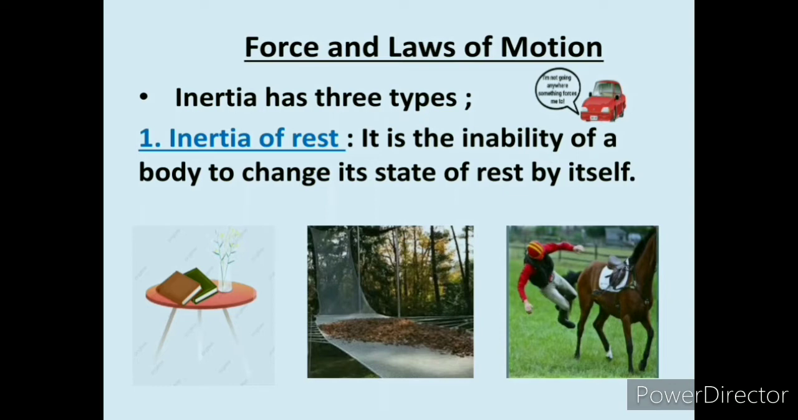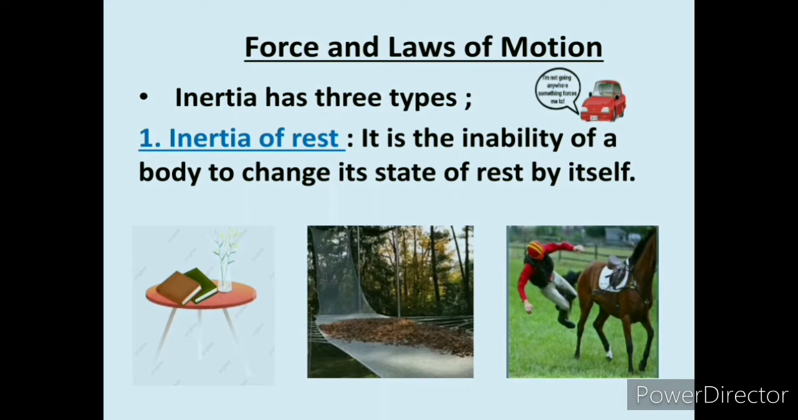We have another example. When we shake the branches of a tree, the leaves fall down. This is because the branches come in motion and the leaves tend to remain at rest, hence they get detached. We have one more example.